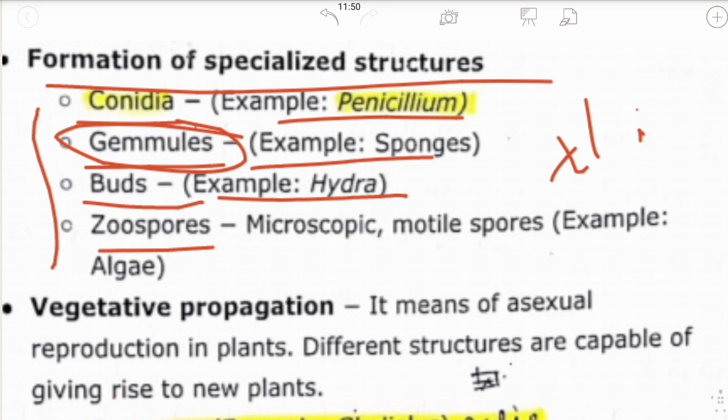Zoospores are a special kind of motile spores. Motile means movement. They are flagellated spores produced inside the zoosporangia. Example, algae. They are microscopic and motile spores. Here the name and example are important.